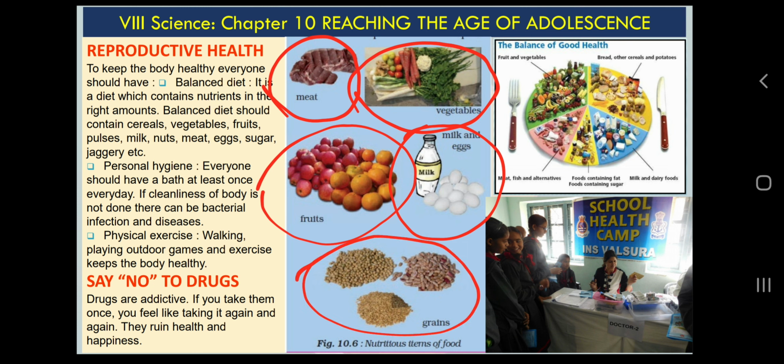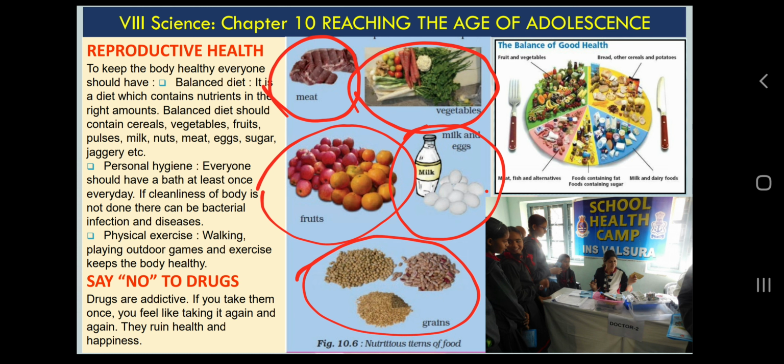I think we all are aware what is good for us when it comes to nutrition, and what is not good for us, because in our Kendriya Vidyalayas from primary classes we also have food charts. So our teachers are actually training us from our primary classes on which type of food is good for us. But simply we must say no to packaged food or fast food, or the food which is being prepared in streets. Simply we must take nutritive food, because at the time of adolescence, again from class 6 to 12, we need more nutrition, because our body is undergoing so many changes, physically, mentally, emotionally. We need nutrition and physical exercise, and we must take care about personal hygiene.